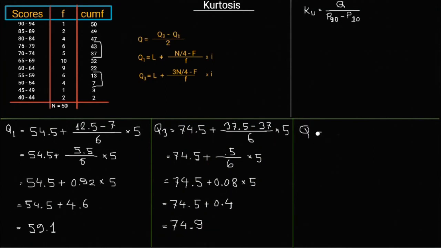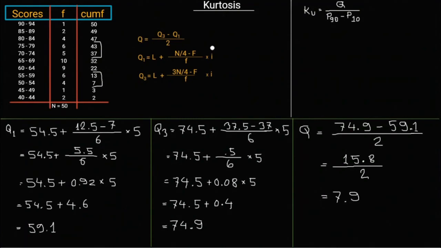Now we can calculate the Q. The formula of Q is Q3 minus Q1 divided by 2. So 74.9 minus 59.1 is 15.8, divided by 2. The answer is 7.9. Now we need the P90 and P10.